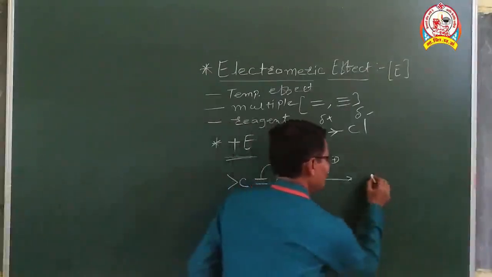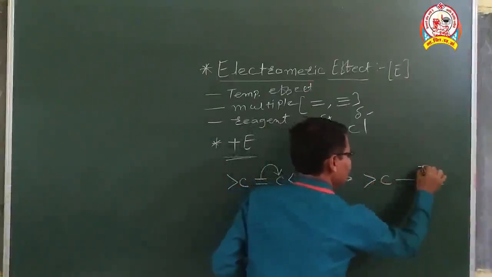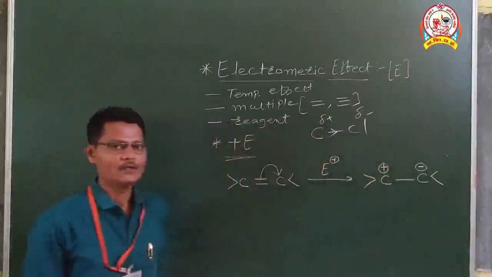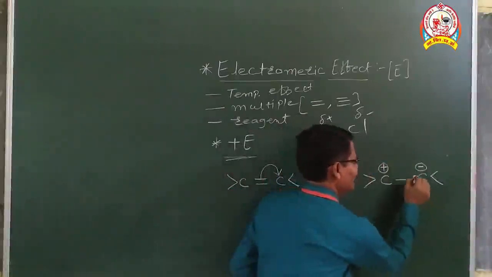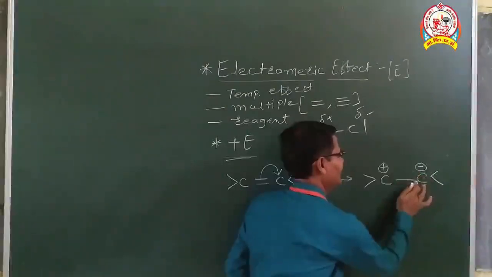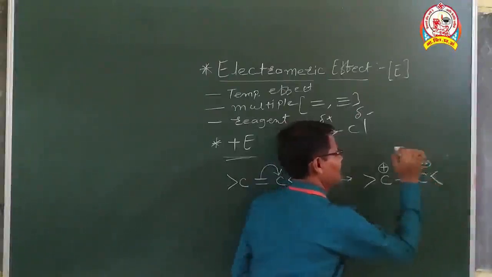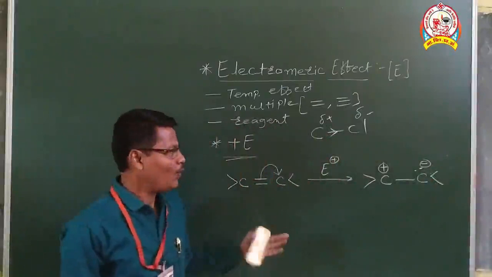So we can write it like this, one minus and then plus. So this carbon atom has an electron pair, or we can indicate that electron pair like this. So this is the electromagnetic effect. Now what happens?